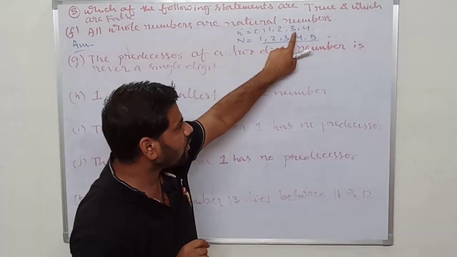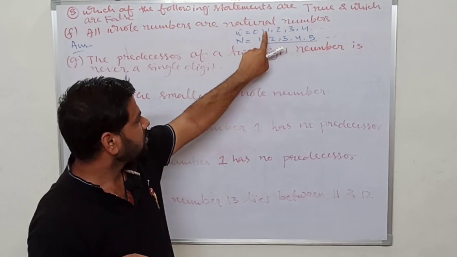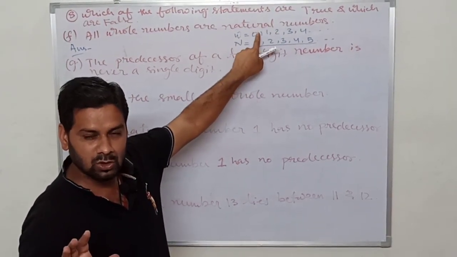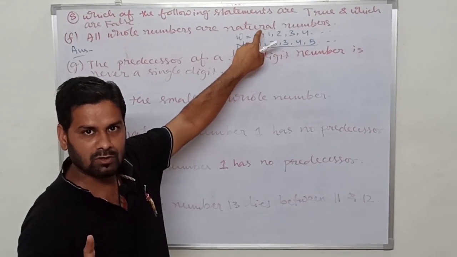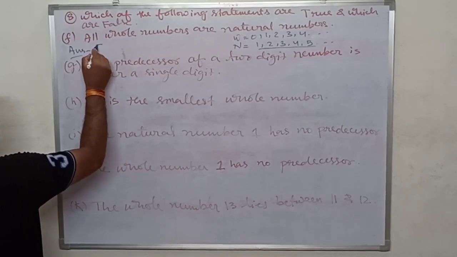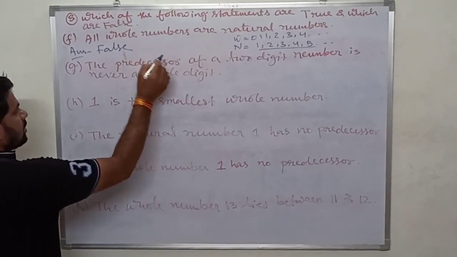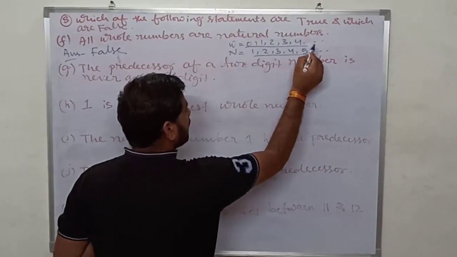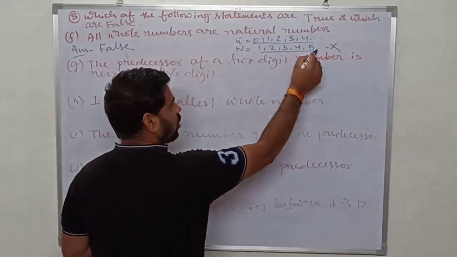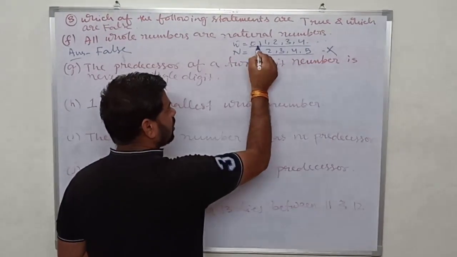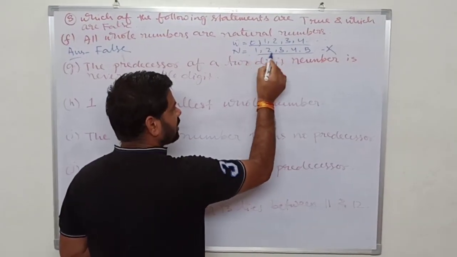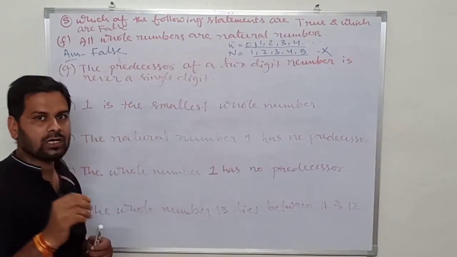That means all the whole numbers are not natural numbers. That's why this is false. Only from 1 onwards all numbers are natural numbers, from 0 onwards all numbers are whole numbers. So 0 is not present in natural numbers. That's why all whole numbers are not natural numbers.